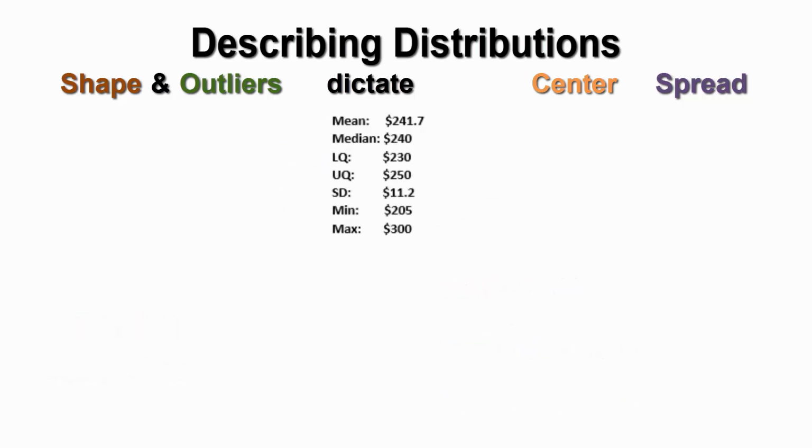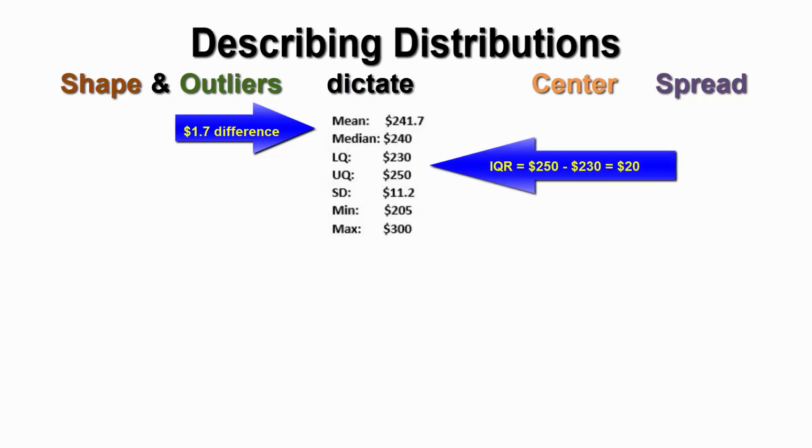Here are descriptive statistics of home selling prices. Recall from the previous video that there's only a $1,700 difference between the mean and the median, and the IQR is $20,000 wide, so this is not a significant difference between the mean and the median. Thus, it would be acceptable to say the distribution is roughly symmetric. But now that we need to describe the entire distribution, we need to be on the lookout for outliers, and there is an outlier here.